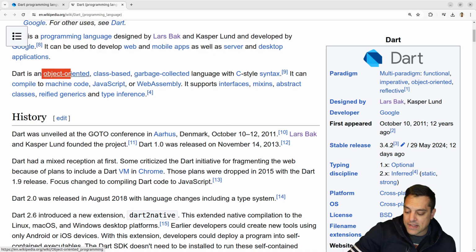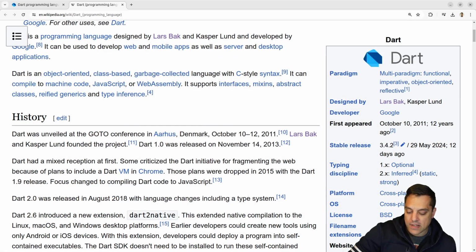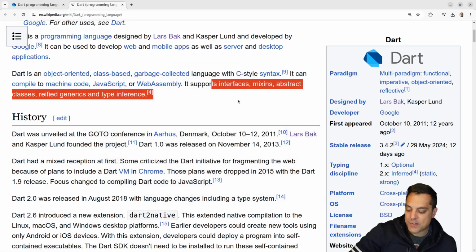So let's see, Dart as a language, though, let's focus on that, is object-oriented, class-based, and a garbage-collected language. Okay, so it's in the C family here, and it can compile to machine code, JavaScript, or WebAssembly. Okay, cool. So it's got a bunch of different targets, and it's got some features here for interfaces, mixins, abstract classes.